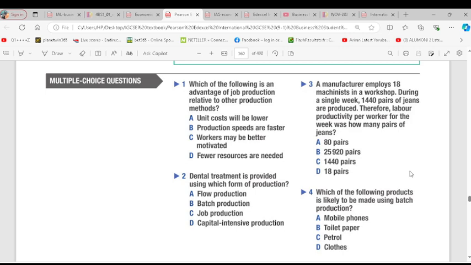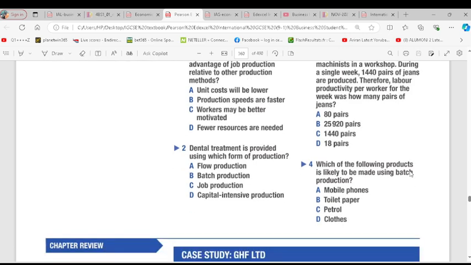Therefore, labor productivity per worker for the week was how many pairs of jeans? So it is labor productivity, which is output divided by input, right? So 1,440 divided by 18. Eighty pairs. A.